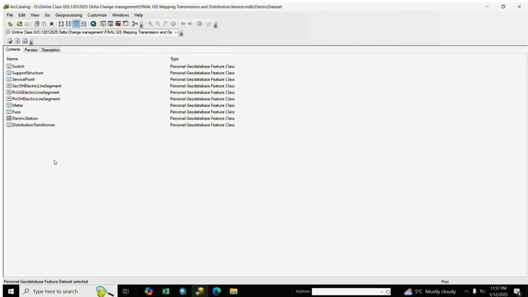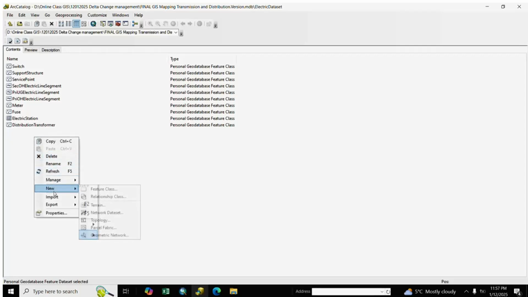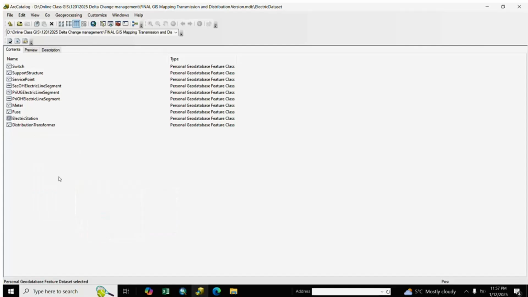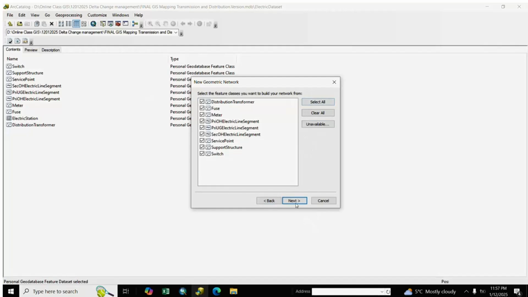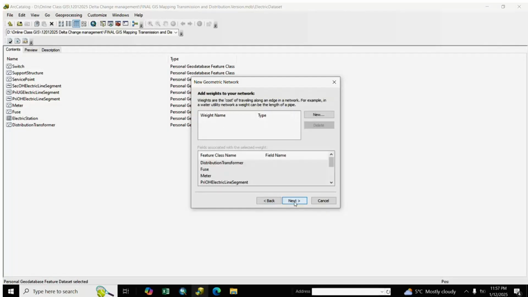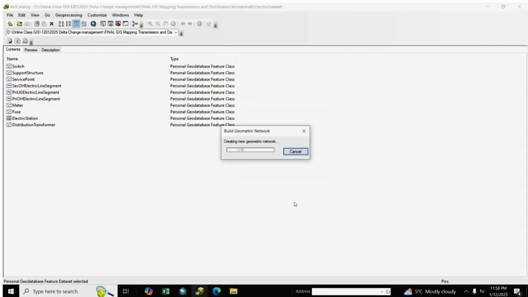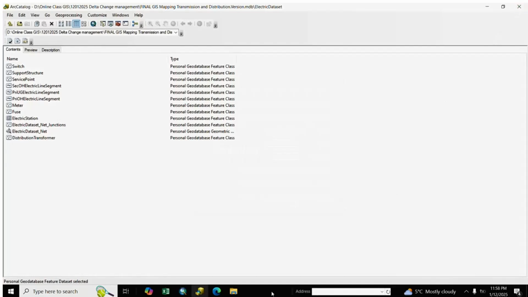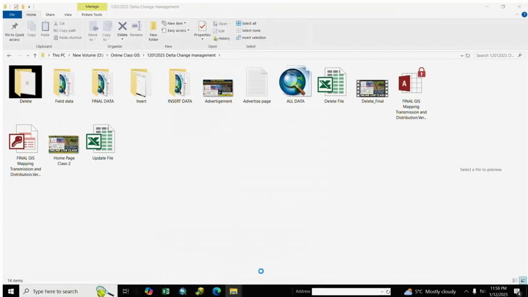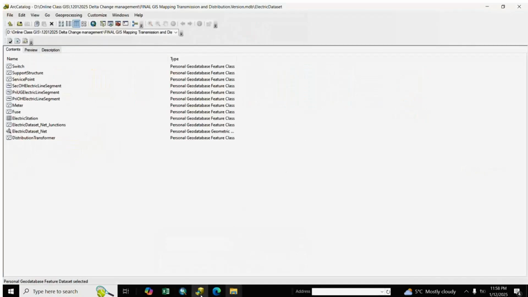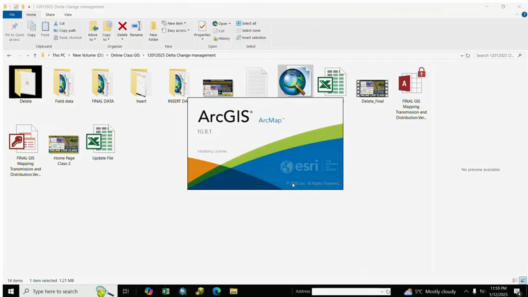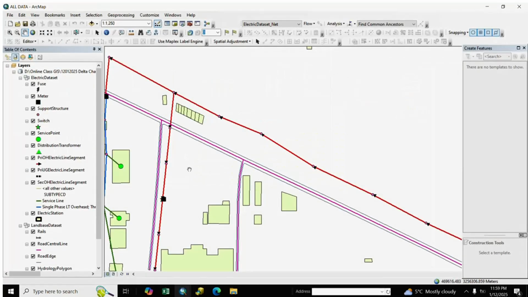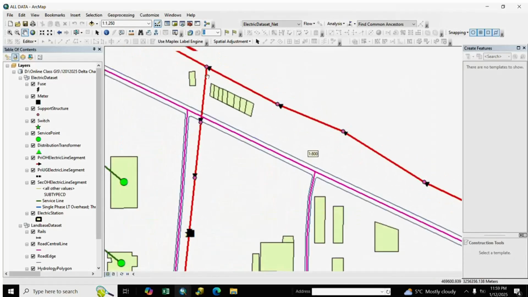network: connected, disconnected, and loop. So we right click and we go to new geometric network, next, and we select all, next, and finish. After finish, we open the file, we close it, we open here our insert data.